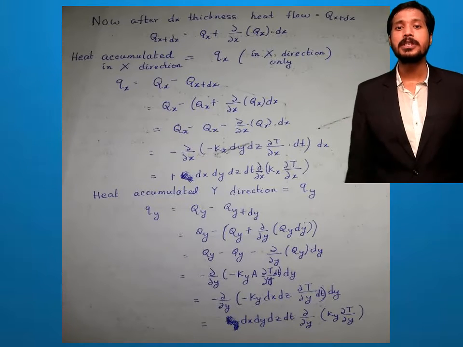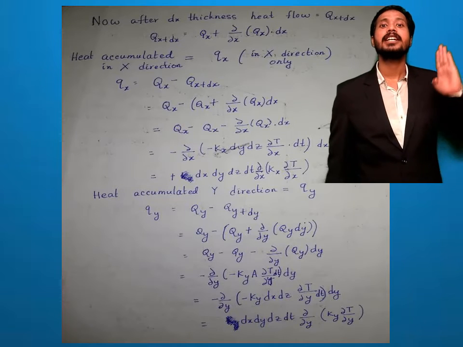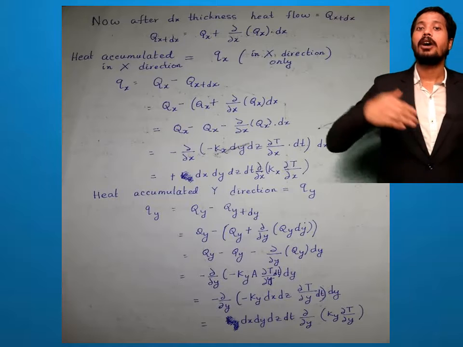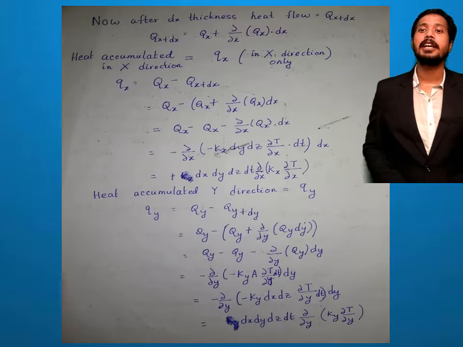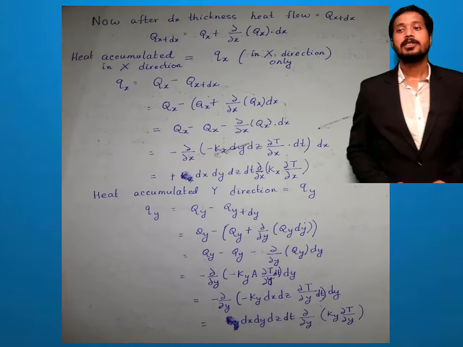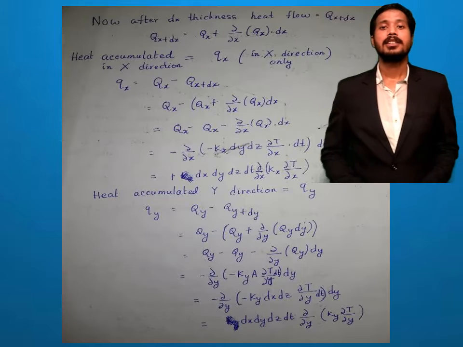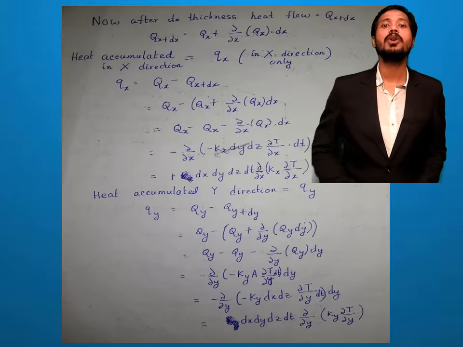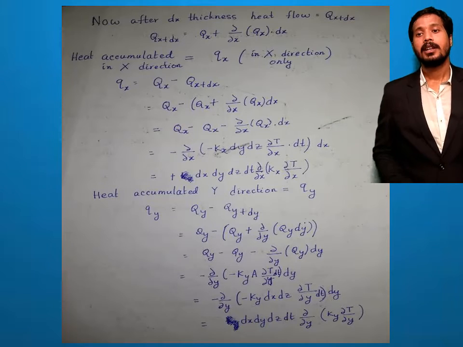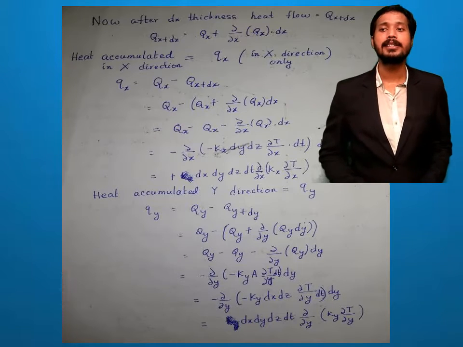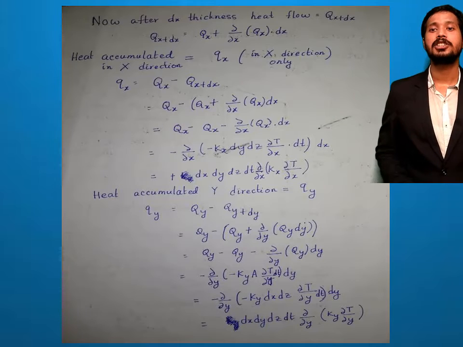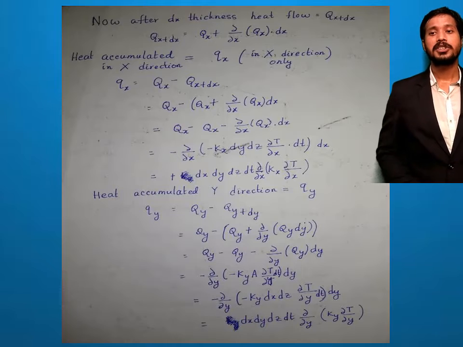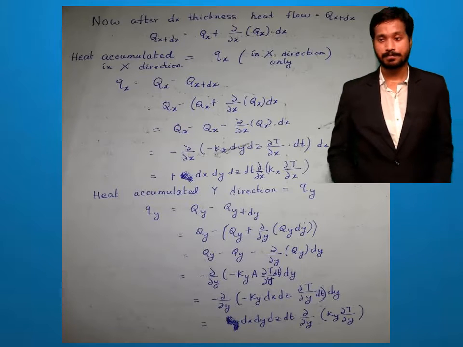That means it must be entered in x and z dimension, x and z wall. So, and when it goes out of the chamber, it goes out in qy plus dy. So I can write qy minus qy plus del y of qy into dy. Now if I remove the bracket, then it comes qy minus del y of qy into dy.